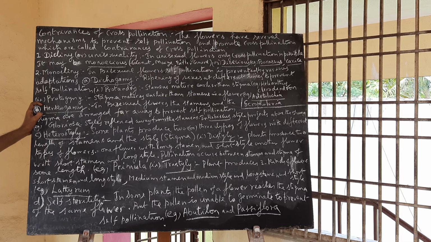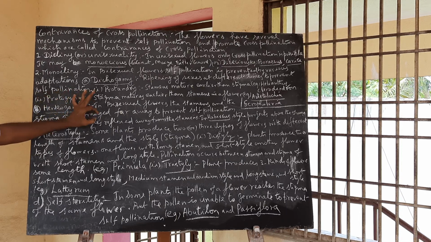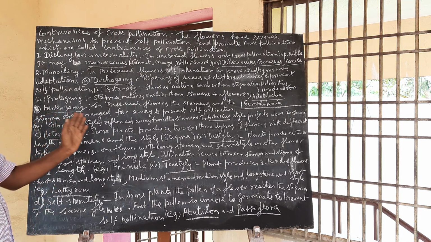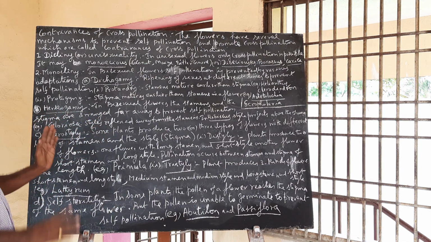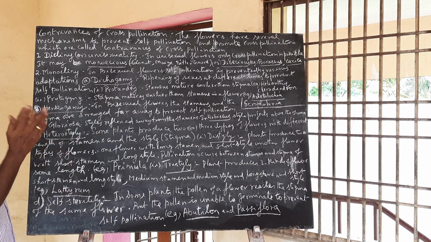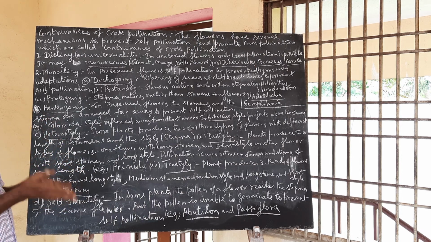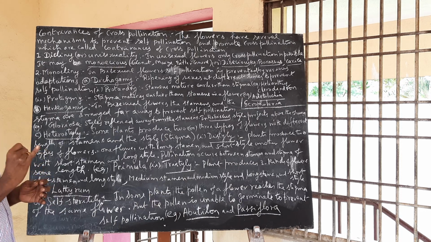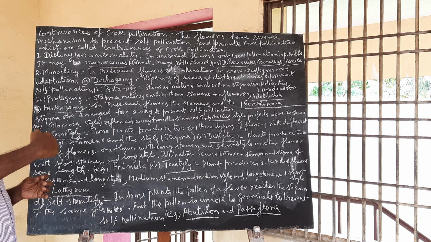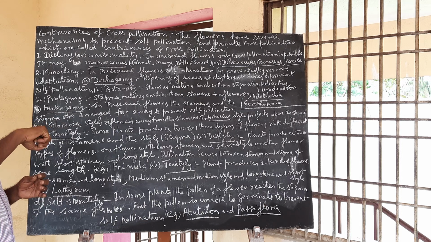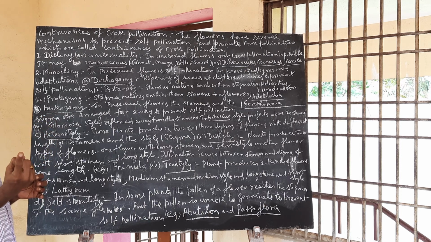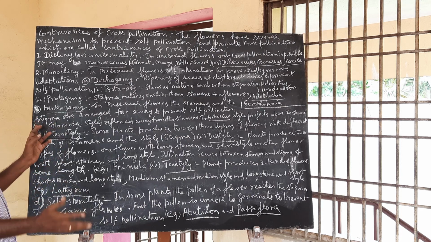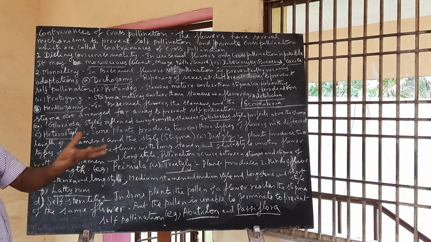Herkogamy. In bisexual flowers, the stamens and style are arranged far away from each other, so self-pollination is not possible. Example, Gloriosa superba. In Gloriosa superba, the style is curved away, reflexed away from the stamens. So in that way self-pollination is not possible.